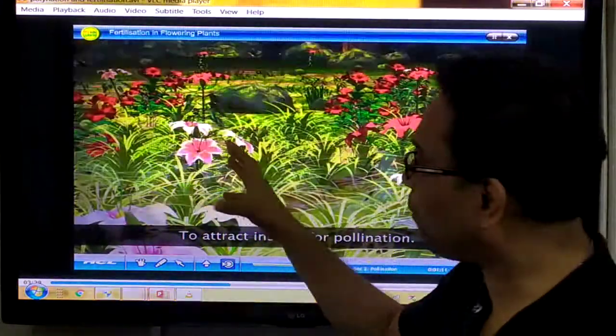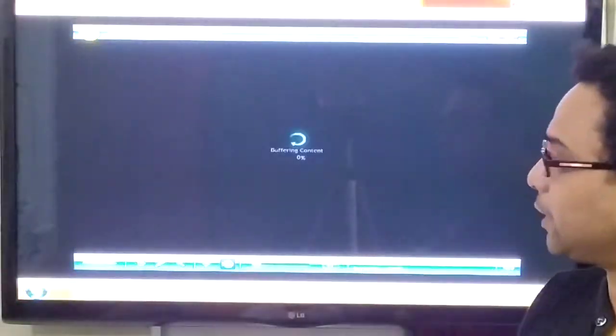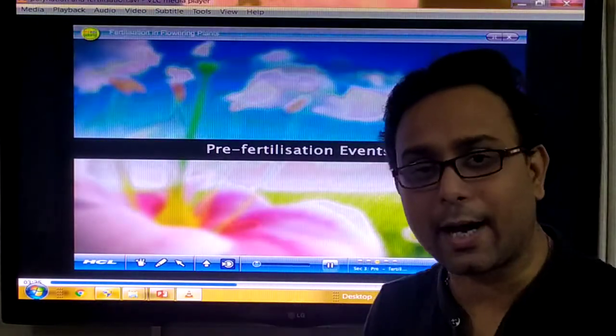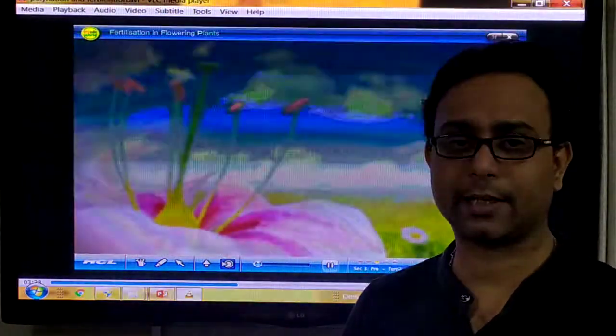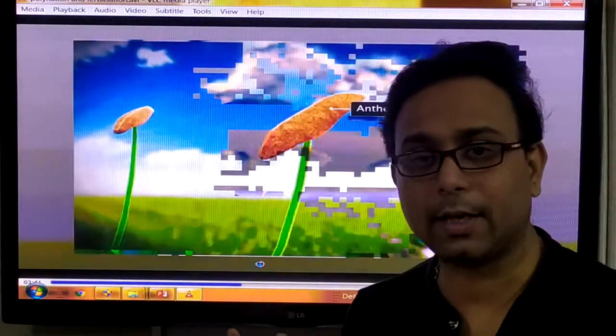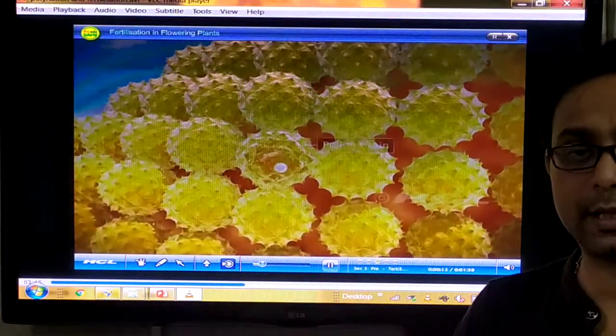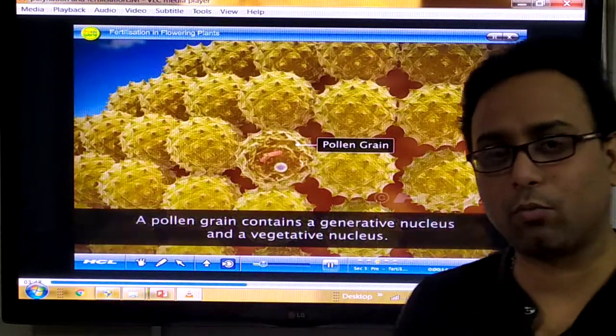But you know the flowers are so attractive. Why are flowers so attractive in nature? Because they try to attract insects, because insects are the most important pollinating agents. Different types of agents are there, like wind (anemophily), and water.